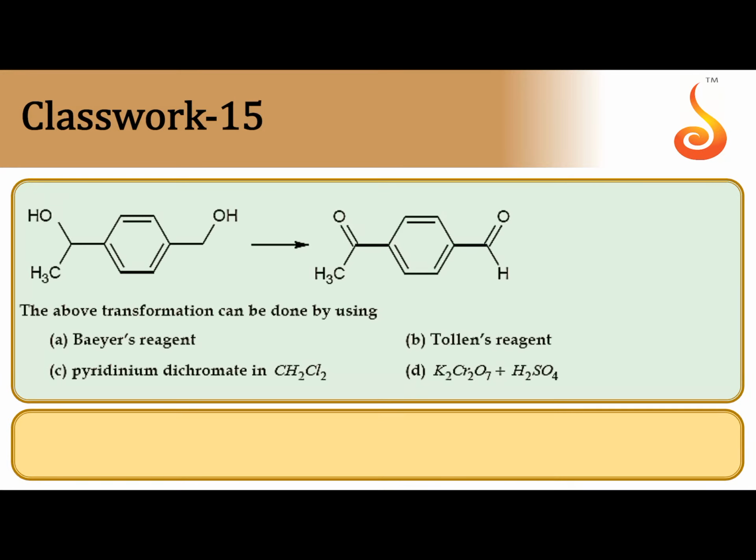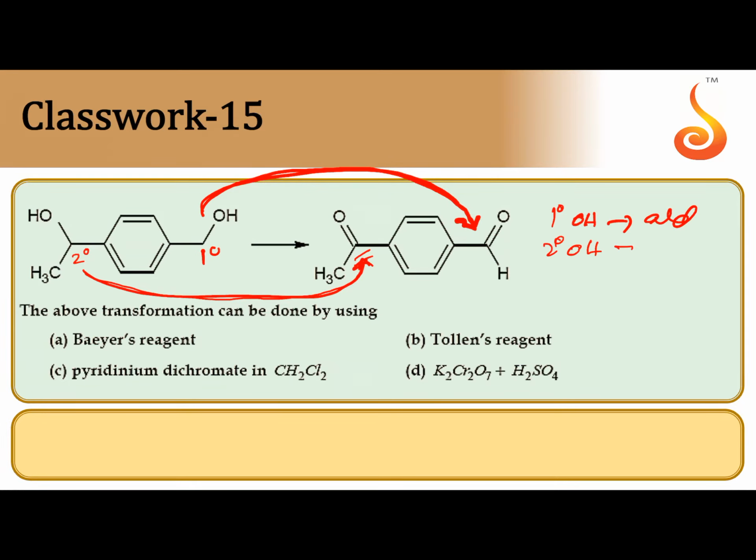Next, the above transformation can be done by using. So here a 2 degree alcohol is becoming a ketone, and a 1 degree alcohol is becoming an aldehyde. It is not reduction, it is oxidation. A 2 degree alcohol is converted into a ketone, and a 1 degree alcohol is oxidized to an aldehyde, by using a mild oxidizing agent.